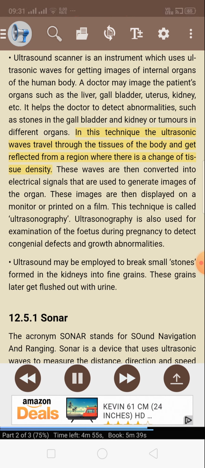In this technique, the ultrasonic waves travel through the tissues of the body and get reflected from a region where there is a change of tissue density. These waves are then converted into electrical signals that are used to generate images of the organ. These images are then displayed on a monitor or printed on a film. This technique is called ultrasonography.